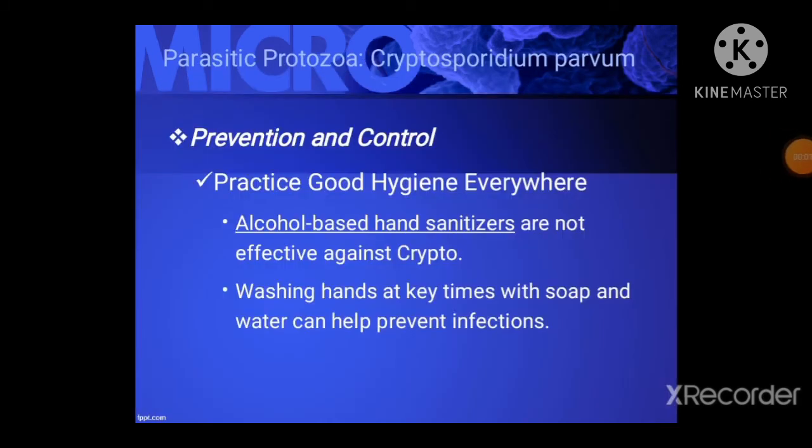So for prevention and control, the following recommendations are intended to help prevent and control cryptosporidiosis, or crypto for short. First is practice good hygiene everywhere. Help keep yourself and your loved ones healthy by washing your hands often with soap and water, especially during key times when you are likely to spread germs. Alcohol-based hand sanitizers are not effective against crypto. Washing hands at key times with soap and water can help prevent infections.